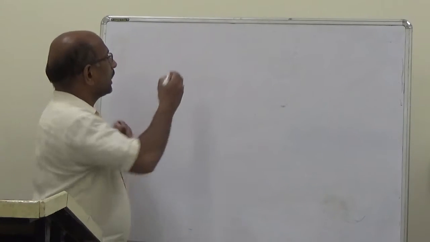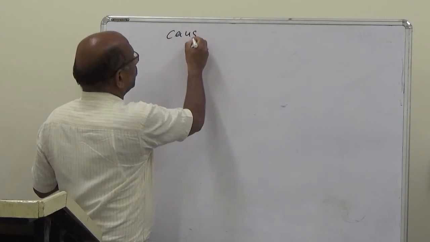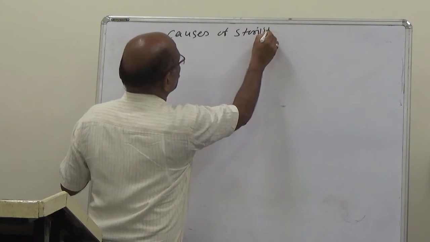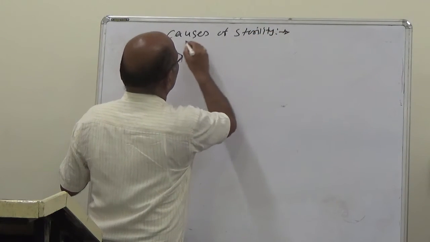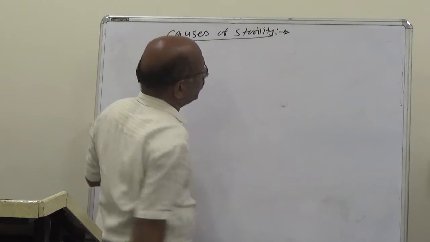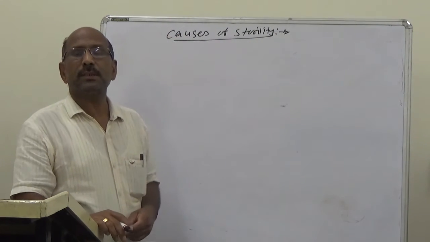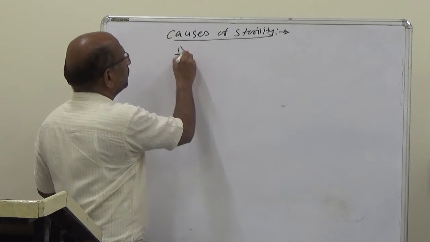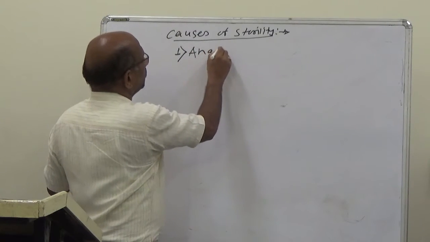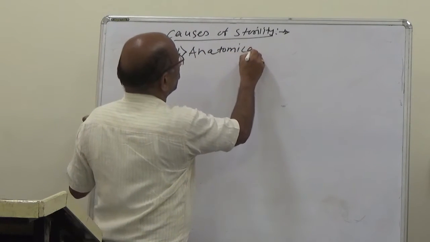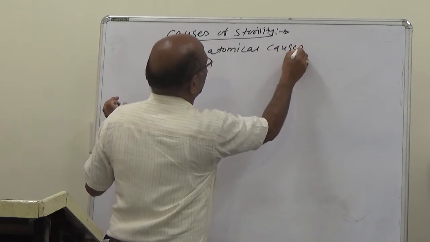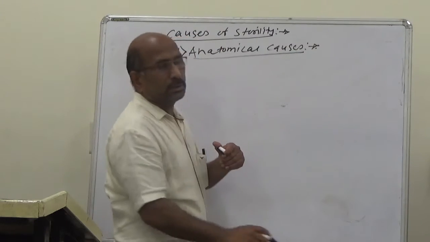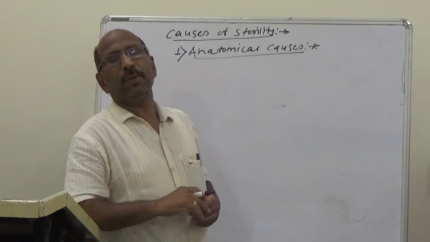Last lecture started with the causes of sterility. So the causes of sterility can be grouped under several headings. The first is anatomical causes. So these anatomical causes include the structural defects and